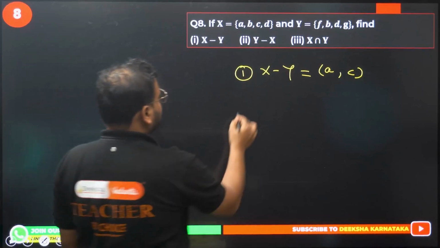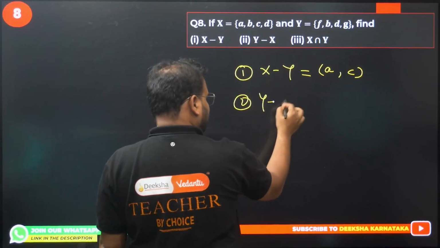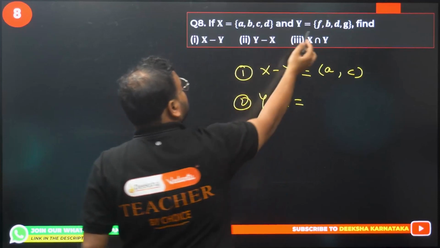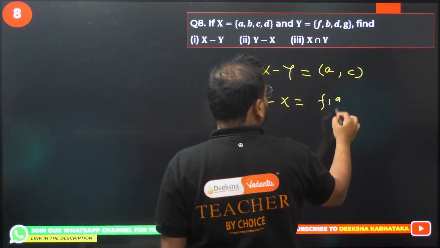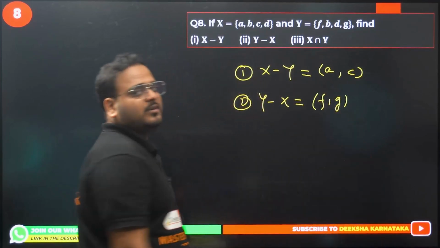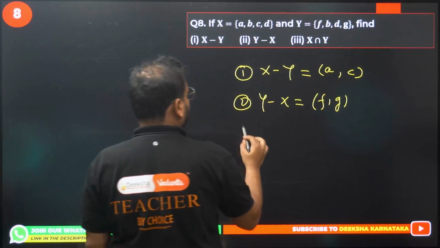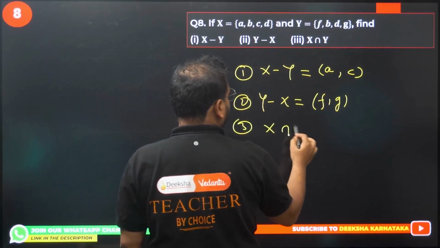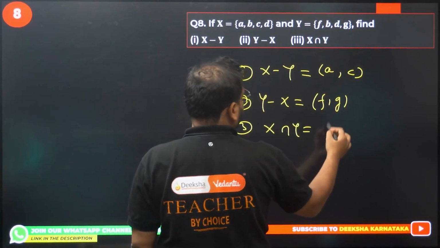Next one, Y minus X. Again, what was there in Y but not in X. Please check. So F and G. Next is what's common? Intersection of X and Y. What is that? Simply {B, D}.